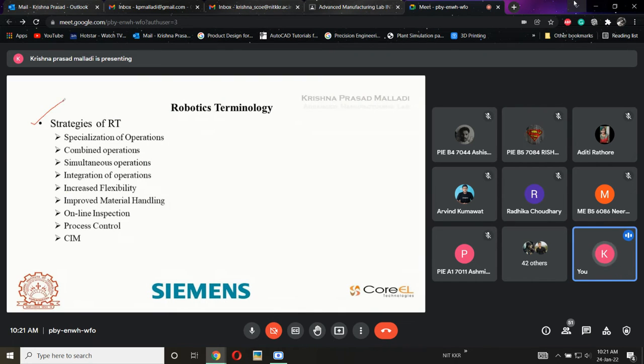If I want to use robotic technology, these are some of the strategies that I need to adopt: specialization in the operations, combined operations, simultaneous operations, integration of operations, increased flexibility, improved material handling, online inspection, and process control. These are some of the strategies where we use robotic technology to increase our plant efficiency, starting with specialization of operations.